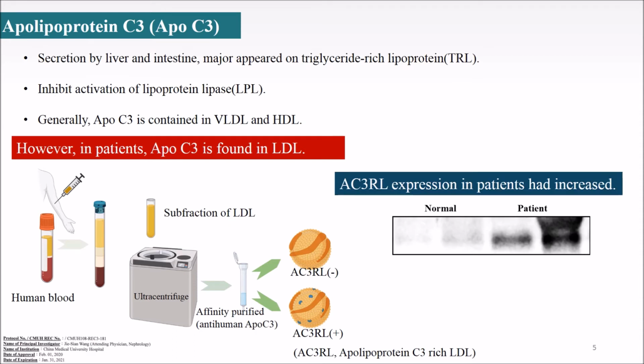We used Western blot to show that ApoC3 expression is indeed increased in CKD patients compared to normal patients. We further incubated the ApoC3 LDL with human endothelial cells to see the morphology of the cells.